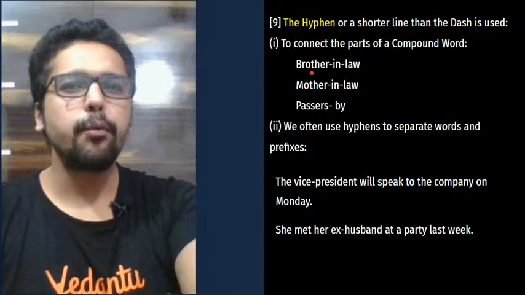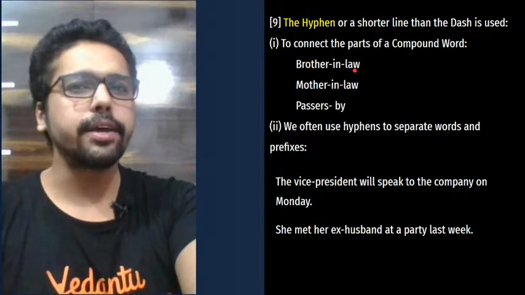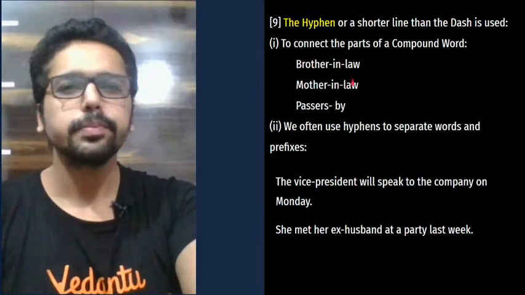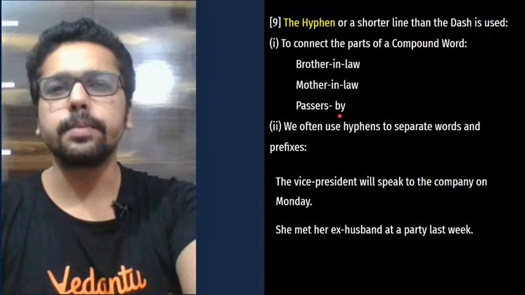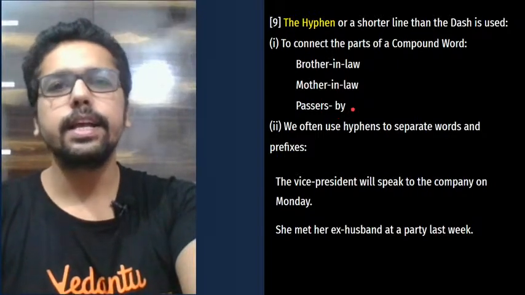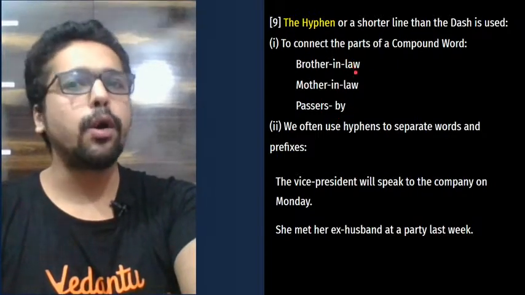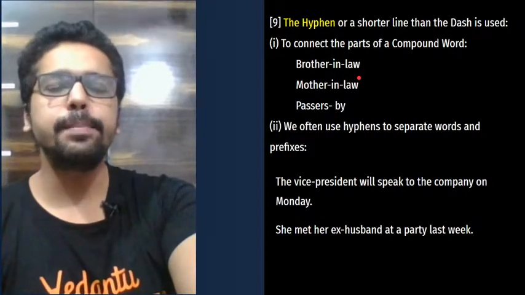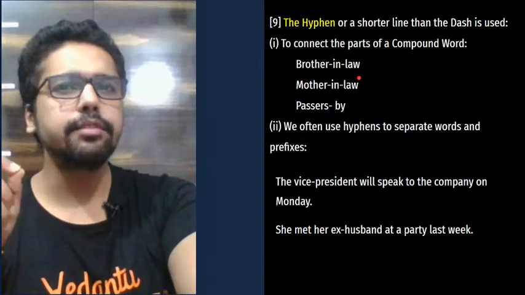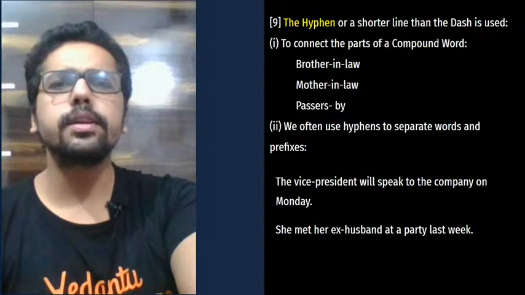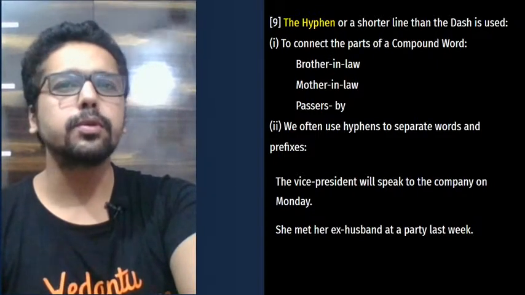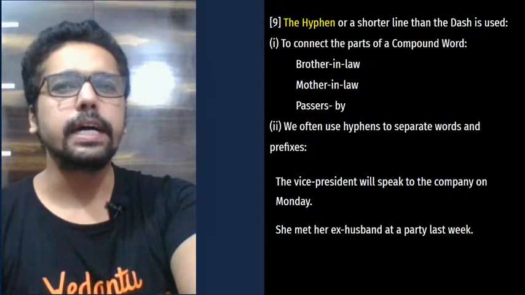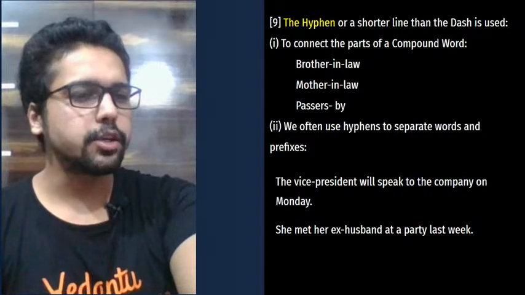We cannot use brother-in-law without a hyphen. So it's always with a hyphen. Mother-in-law, passers-by. Then, for example, in-laws is also used with a hyphen. And for example, the word email, there's a hyphen, then mail. It's another form of using email. So e-hyphen-mail. That's how it is.